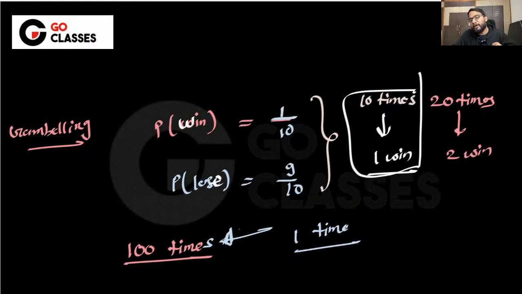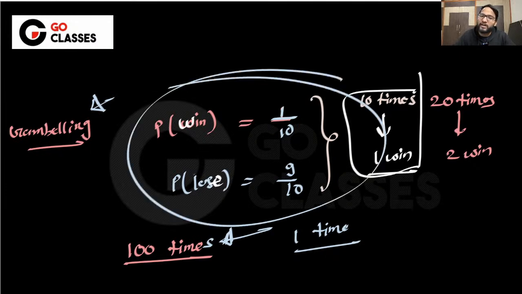You cannot come to me after this lecture, after you go and do the gambling, and say that whatever probability you taught me was all rubbish because I lost all of my assets, since I thought the probability of winning is 1 by 10, and I played 100 times and got nothing. So all of your theory is wrong.